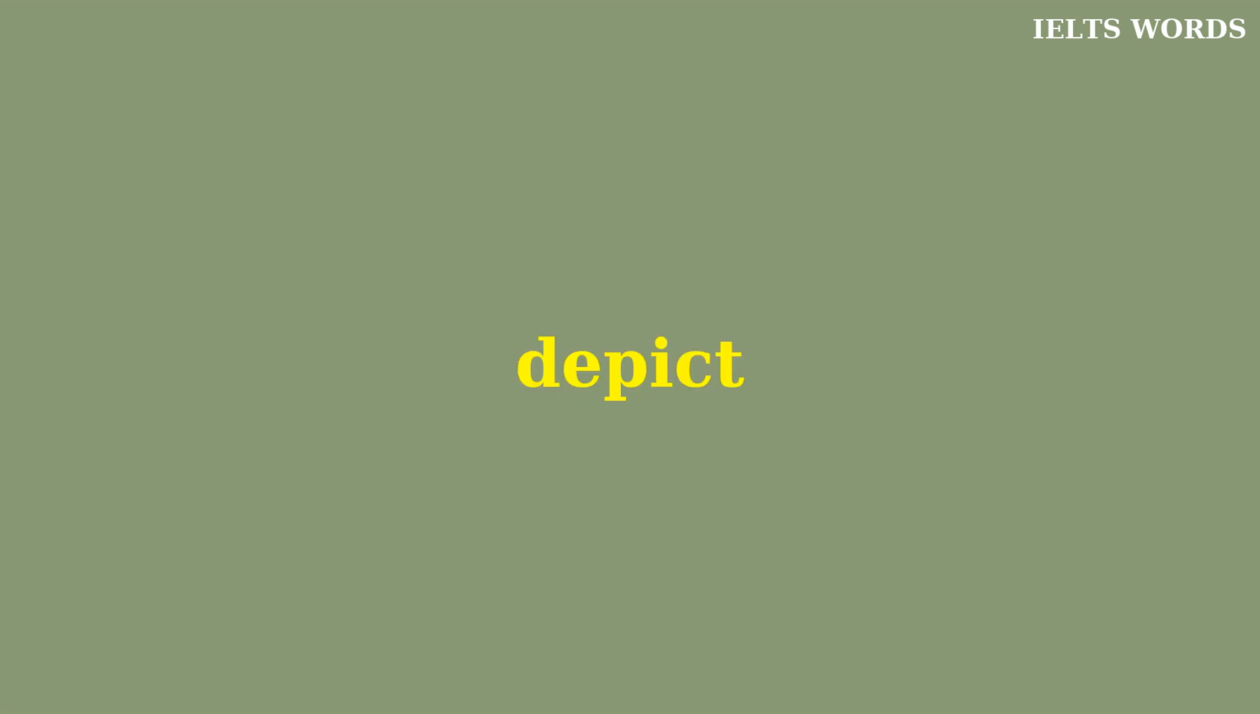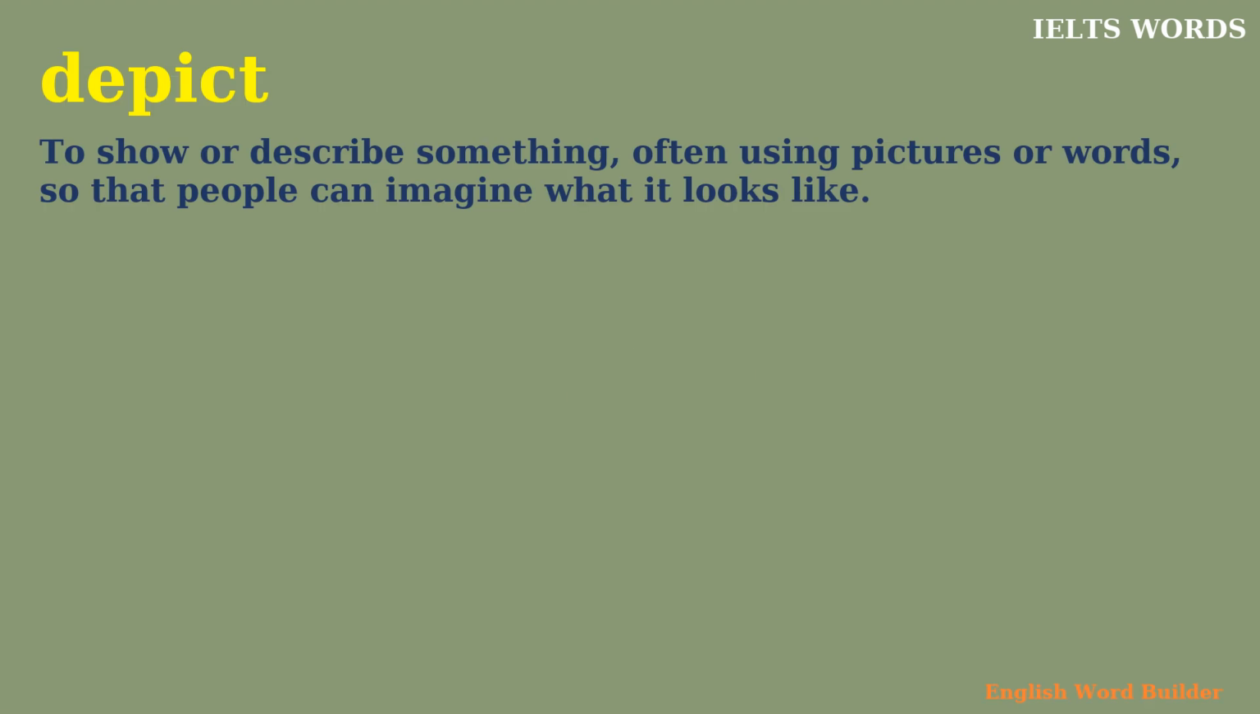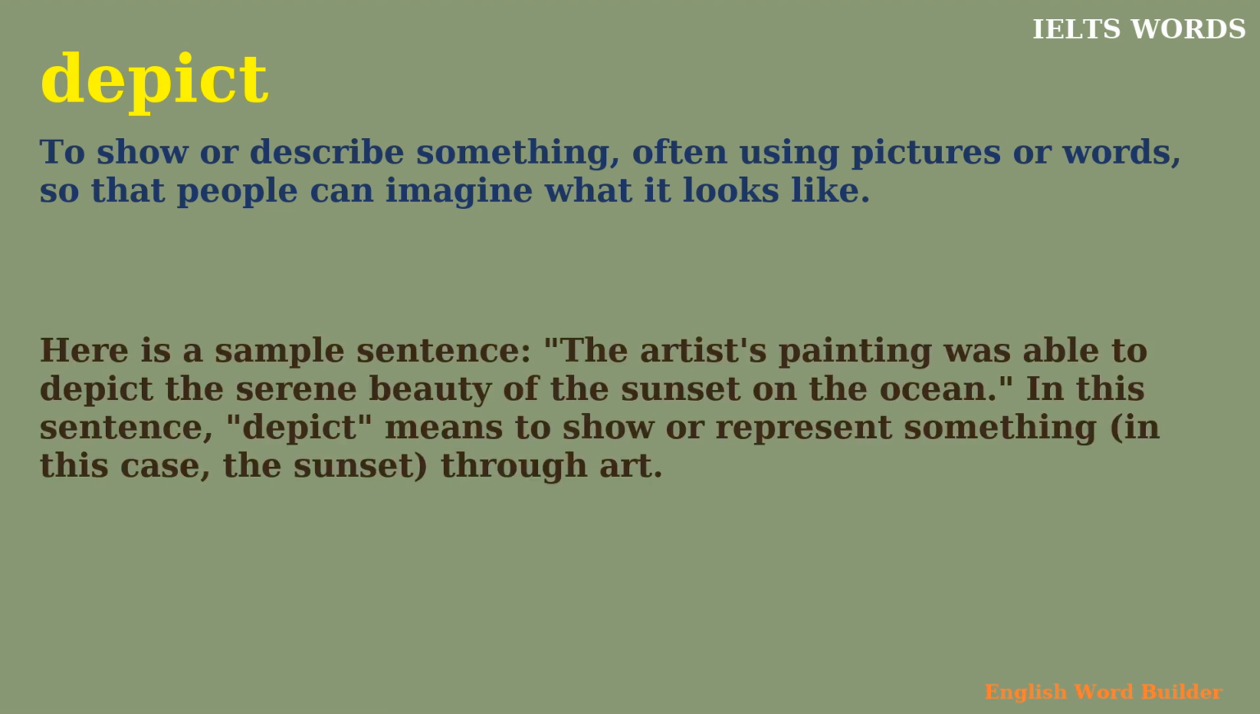Depict. To show or describe something, often using pictures or words, so that people can imagine what it looks like. Here's a sample sentence. The artist's painting was able to depict the serene beauty of the sunset on the ocean. In this sentence, depict means to show or represent something, in this case, the sunset through art.